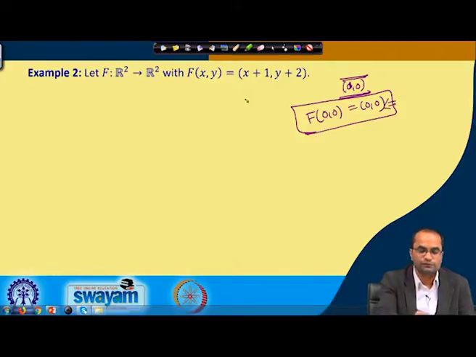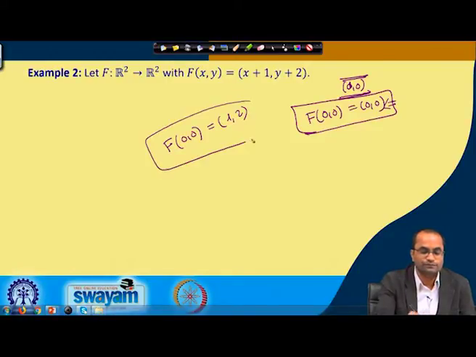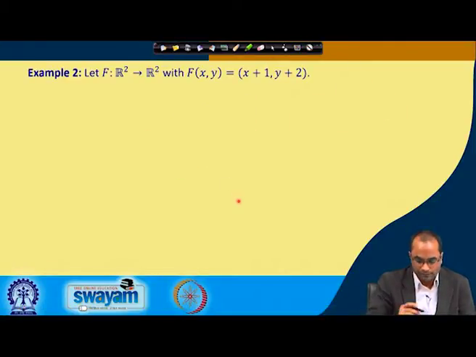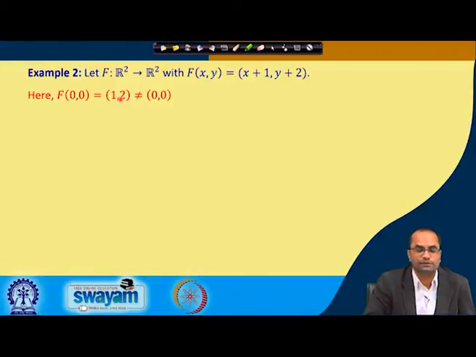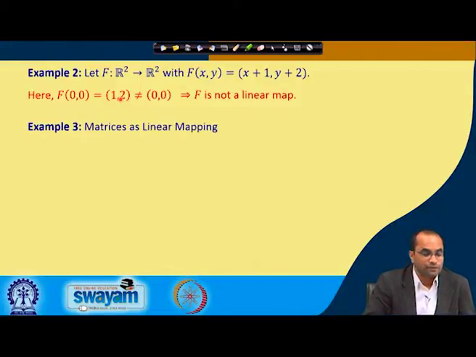But what we observe here is, when we apply this f on (0, 0), what do we get? We get (1, 2). So this cannot be a linear map, because it is not mapping the (0, 0) element to the (0, 0) element, but it is mapping it to the (1, 2) element.